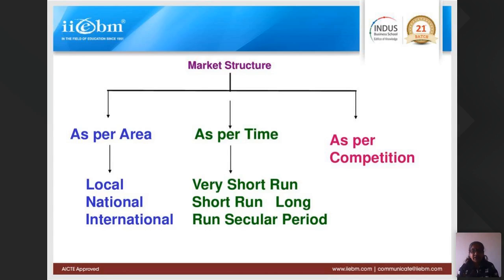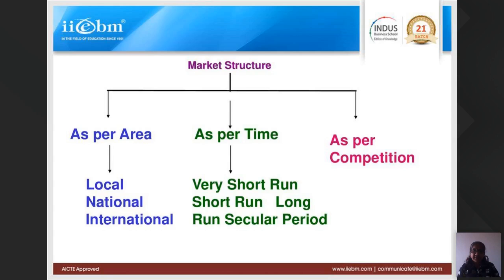National market is when the production is done and it is sold within the boundary of a country. And when there is import and export and it is sold beyond the boundaries of the country, then it is called an international market.